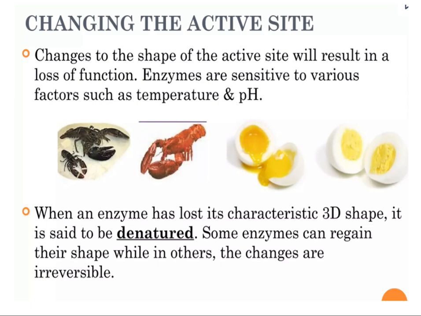How can we change the active site of the enzymes? Remember, there is a condition called the optimum temperature or optimum pH. This is the standard pH or temperature at which the enzyme produces the highest rate of reaction. Now, when the temperature or the pH is increased beyond the optimum, the enzyme starts to change its shape, especially at the active site, and denatures. These denatured enzymes cannot bind with the complementary substrate, so they cannot produce any reaction.